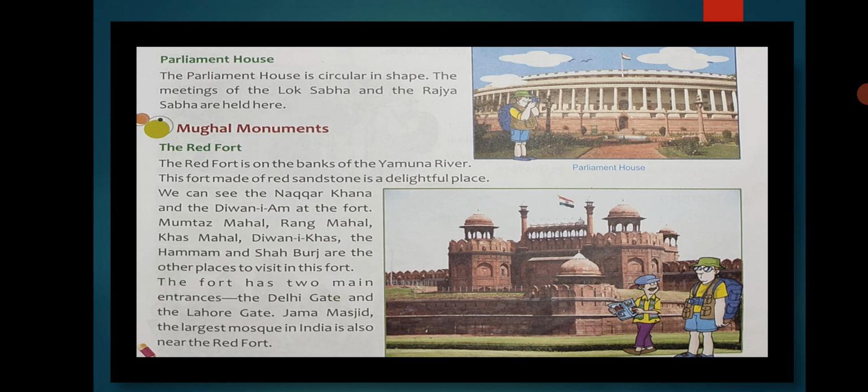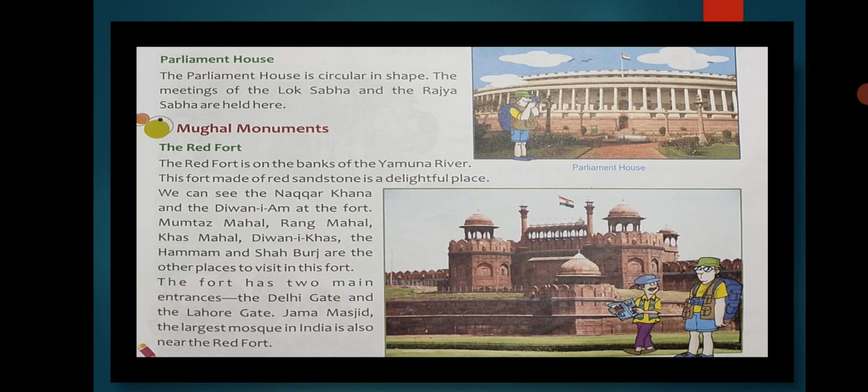famous for its joint session and separate sessions of both Lok Sabha and Rajya Sabha. And you all know that there are two houses, that is Lok Sabha and the Rajya Sabha. Lok Sabha is the lower house, Rajya Sabha is the upper house. Lok Sabha is a house of people. Clear, students? So there is a Parliament House that is circular in shape, means it is round in shape.